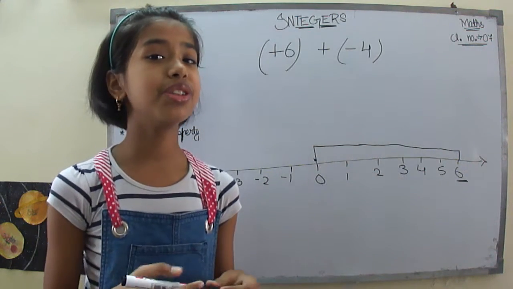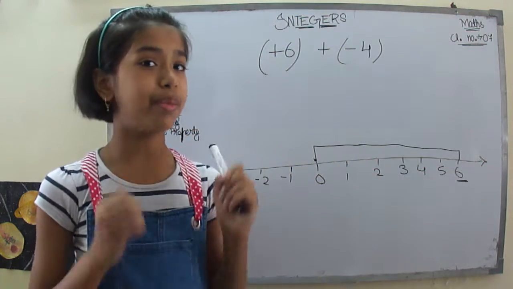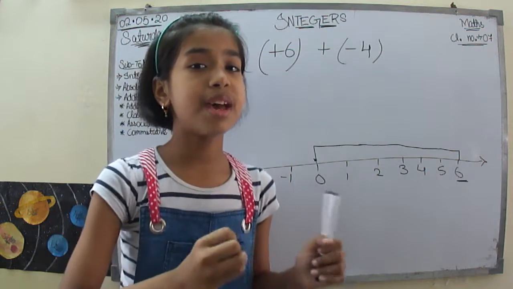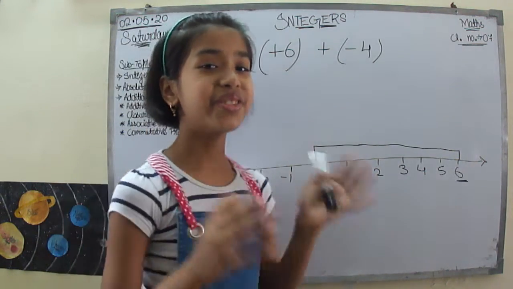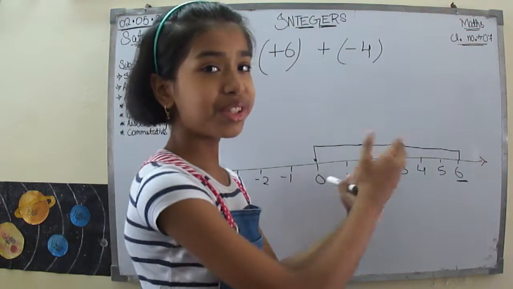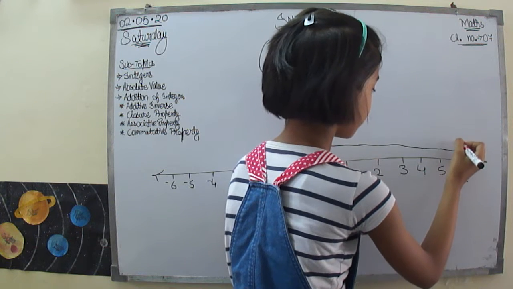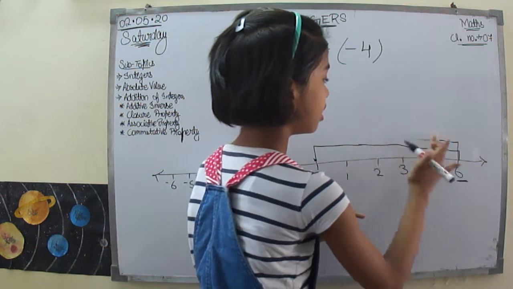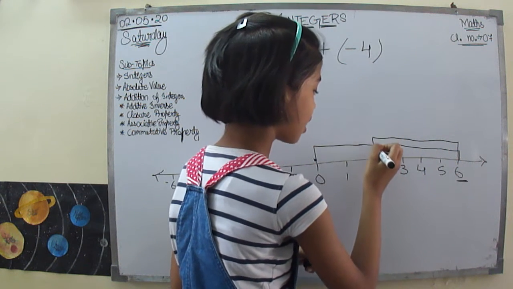Now what do I have to do next? I have to move back 4 steps, because -4 represents 4 steps at the left. So it will look like this: 1, 2, 3 and 4.